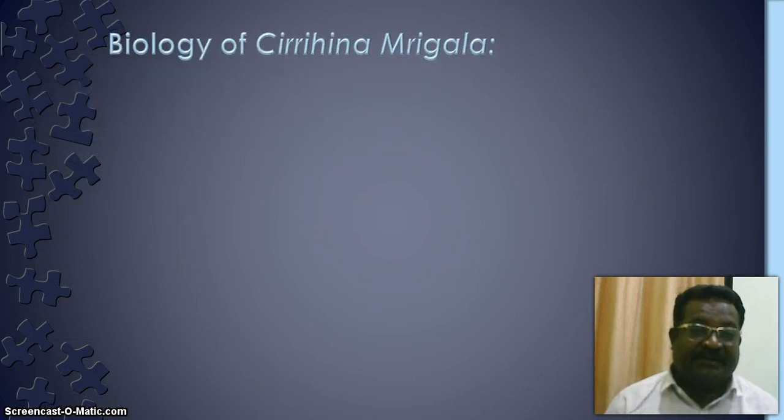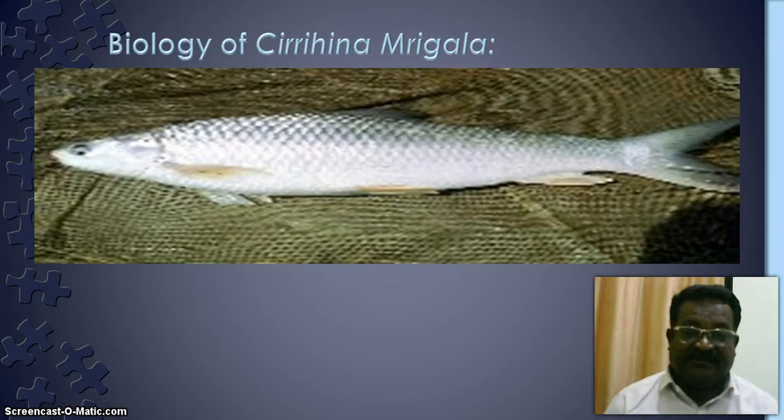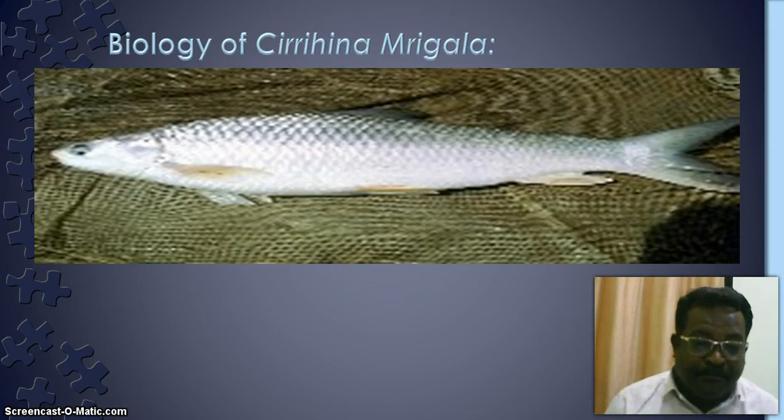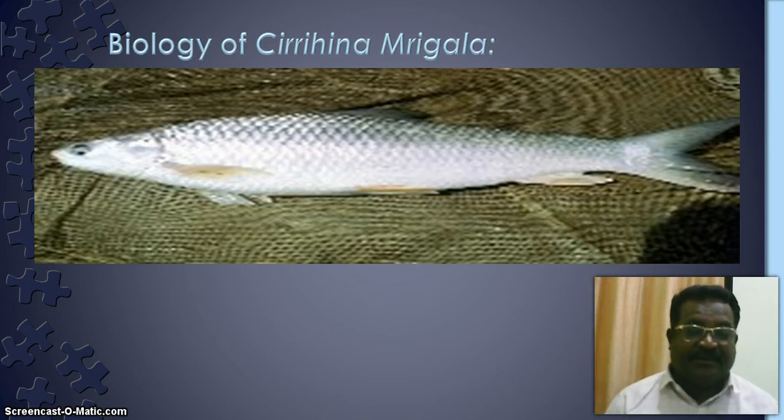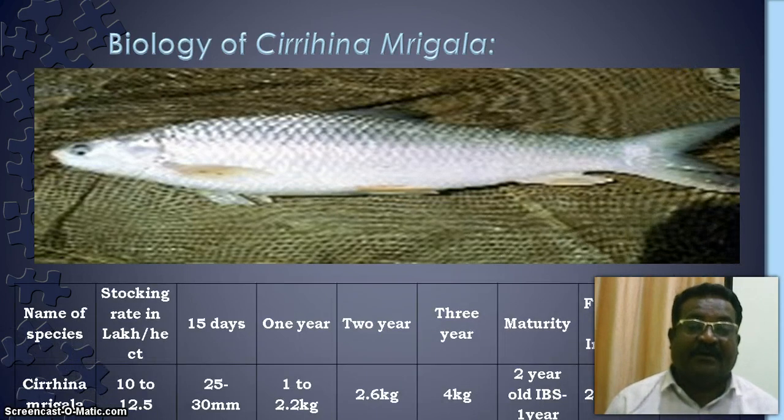Now next one is the third species, that is the biology of Cirrhinus mrigala. Now look at this picture. This is the picture of Cirrhinus mrigala. It is silvery white in color. They live at the bottom of the pond, and they prefer both types of food, phytoplankton as well as zooplankton. So that is why it is omnivorous in feeding habit.